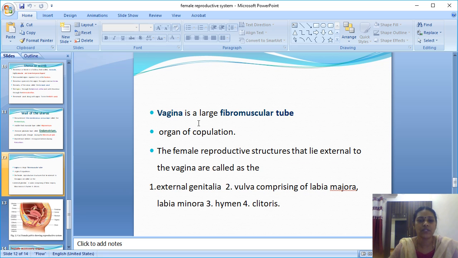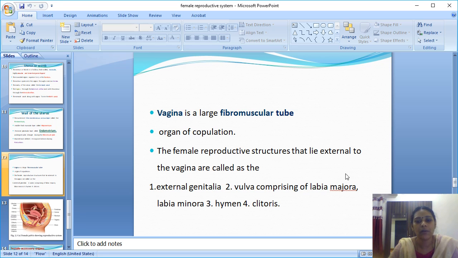So next is the vagina. The vagina is a fibromuscular tube, that is, it is fibrous as well as muscular. Both tissues unite to form a tube-like structure called the vagina. The fibrous part is somewhat tough in nature, but the muscular part is soft. Both types of tissue unite to form the vagina tube, and it is an organ of copulation.